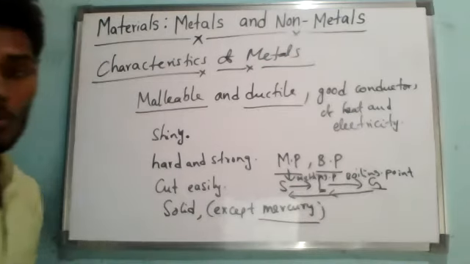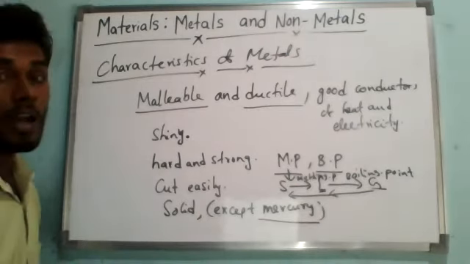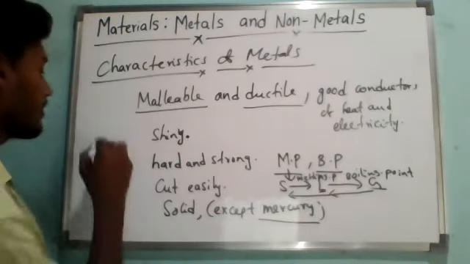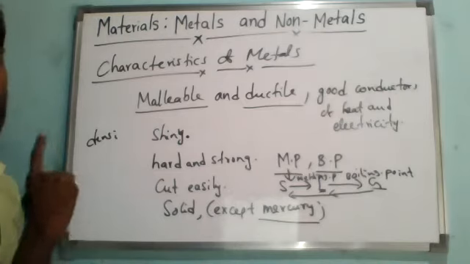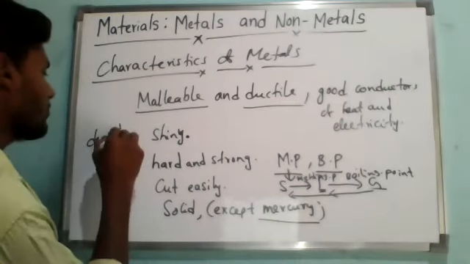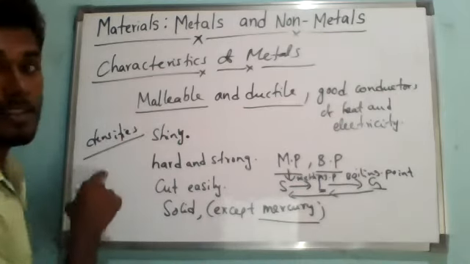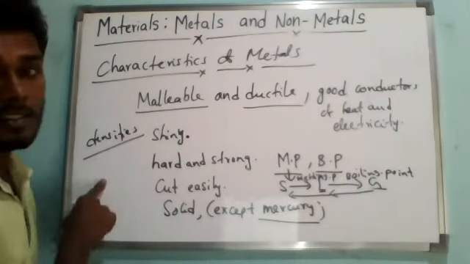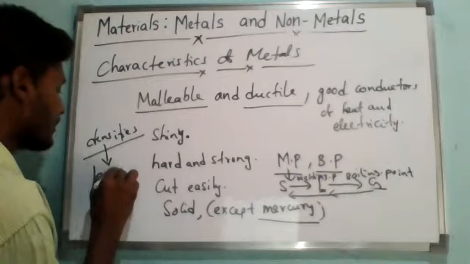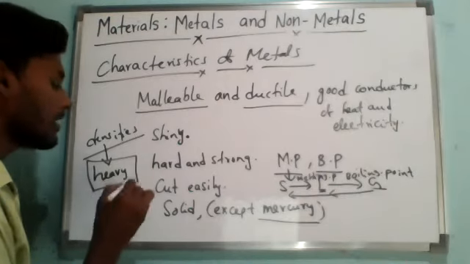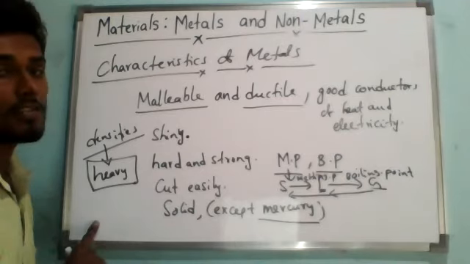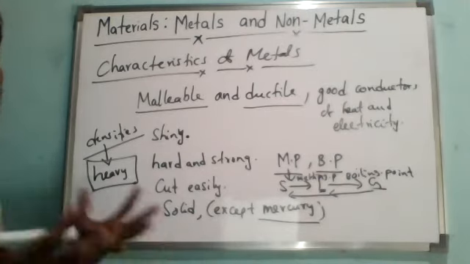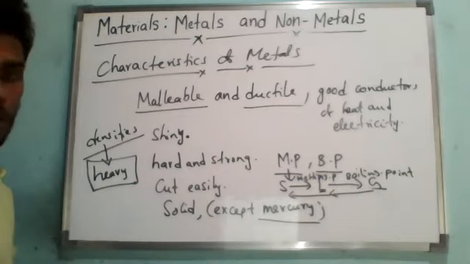Also, metals have high densities. I will explain the meaning of density. I think you may already know that, but I will explain again. Metals have high densities, which means they are very heavy. So density means heavy; you have to remember that. In higher classes, you will study the formula for density. Density means they are very heavy, they have more mass.